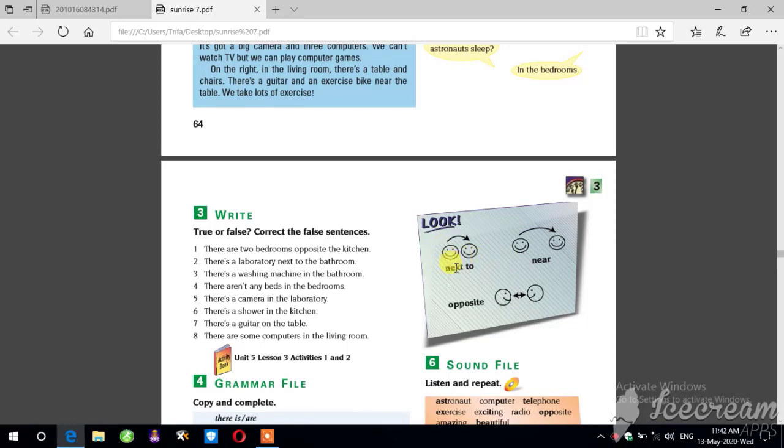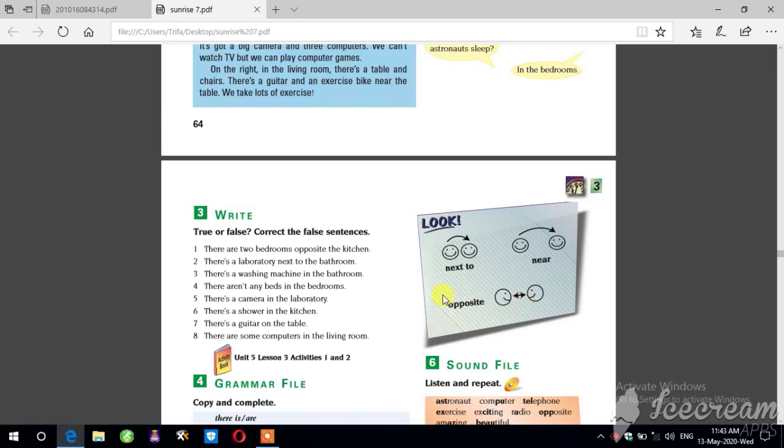But here we have next to. Both of them are very near. And we have another two happy faces opposite. Look at the faces. We see one eye and one eye. It means they are opposite of each other.